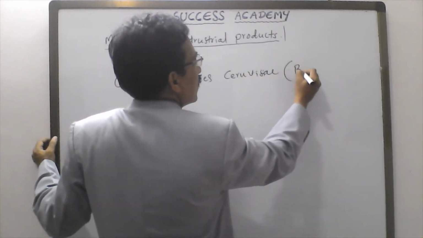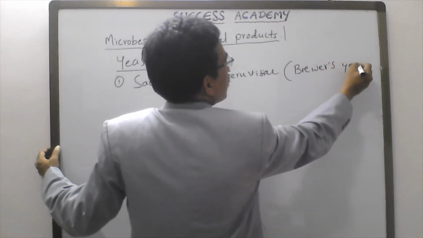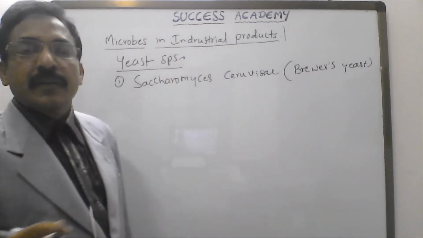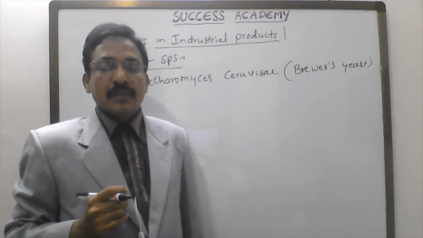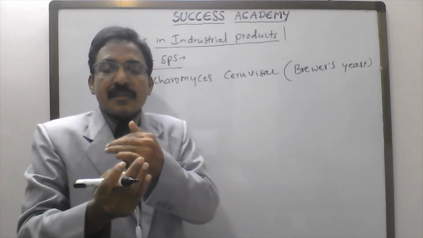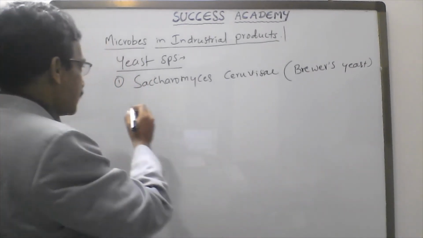It is also called brewer's yeast. Mainly it is used in the fermentation or preparation of alcohols. In wine preparation also, another species of this yeast is used, Saccharomyces ellipsoides.